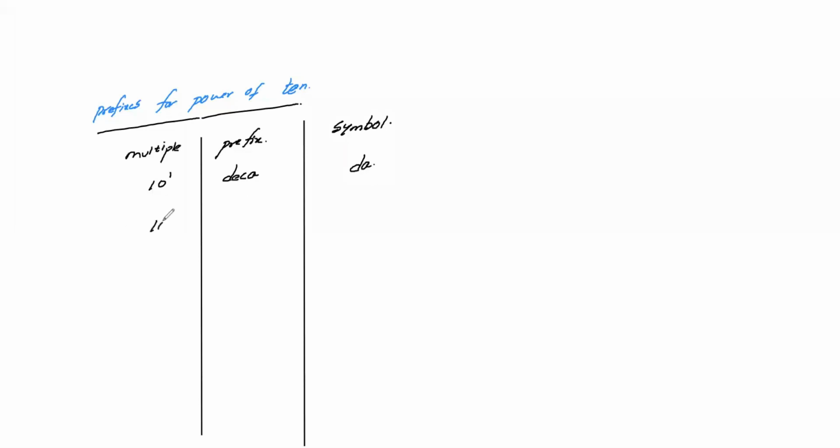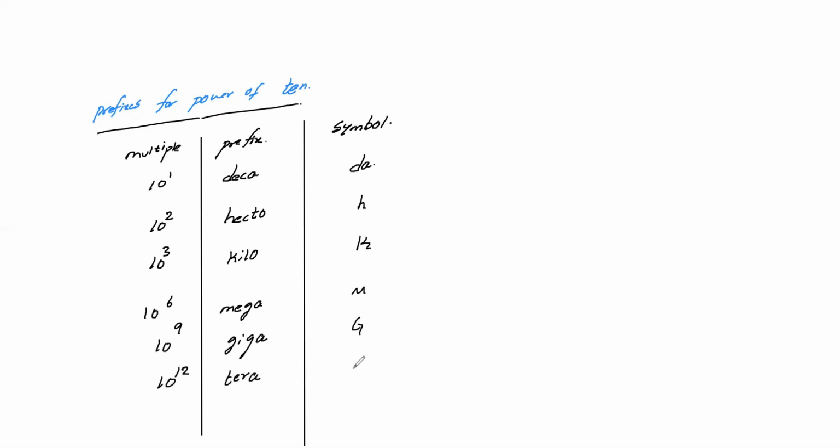Next one, it is 10 power 2. 10 power 2 is hecto. HECTO. And this is H. And 10 power 3 is kilo. KILO. And the symbol is K. So 10 power 6 is mega. So from here it is capital M. And 10 power 9 it is giga. It is capital G. So next one, 10 power 12 is tera.